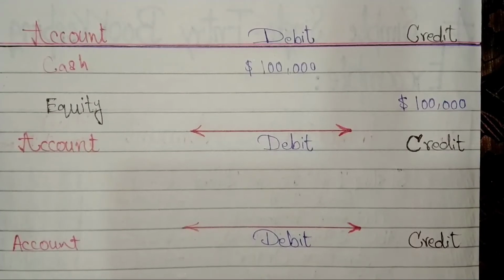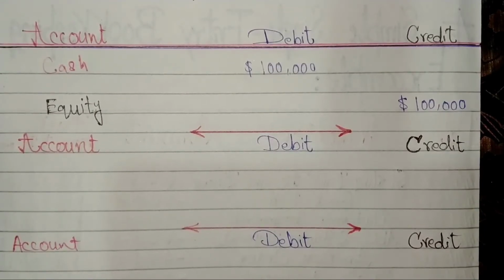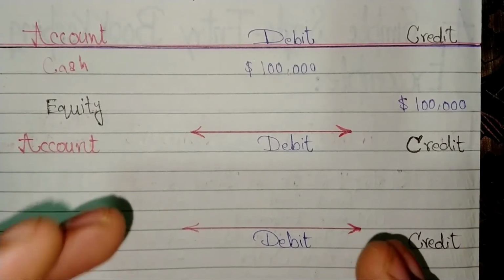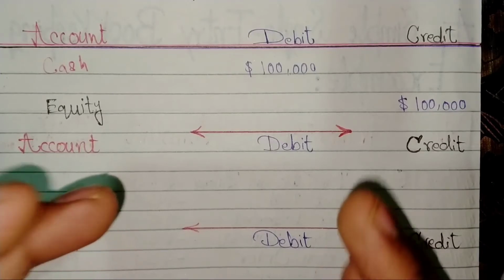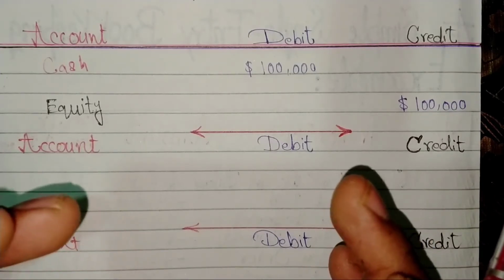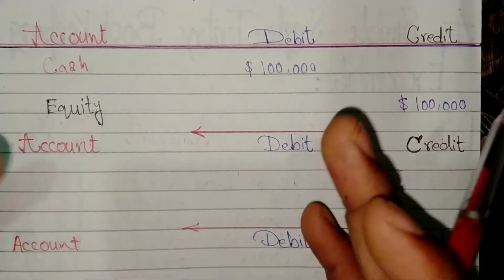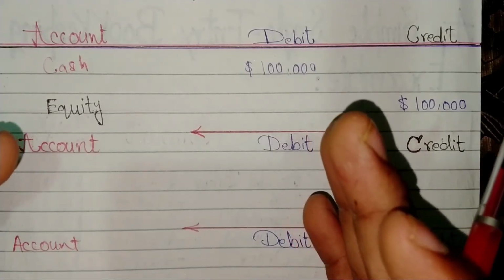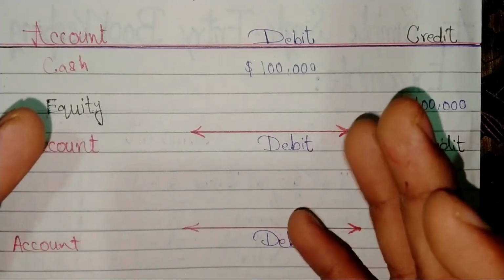For example, the second entry: now we need to buy a shop front to sell the apples from. The shop's value is $500,000. So let's assume we take out a loan for the full amount.